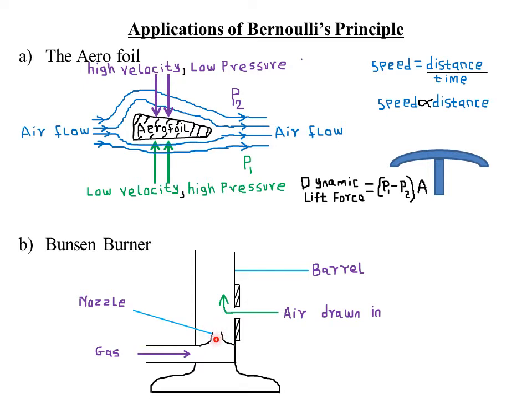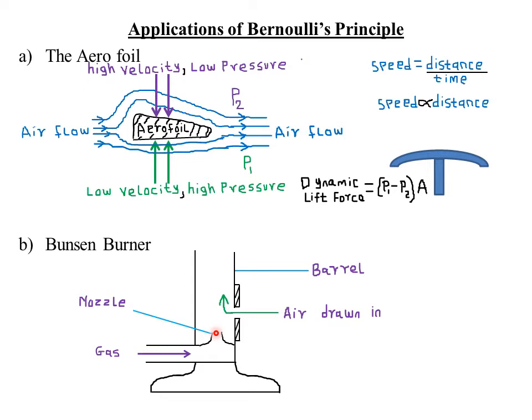So remember, a nozzle has a smaller cross-sectional area, which means it's a constriction. And we know from the equation of continuity that a smaller cross-sectional area will always mean that the fluid is moving at a very high velocity. And remember, if a fluid is moving at a high velocity, then the pressure it's exerting is very, very low, courtesy of Bernoulli's effect. So it means the gas pressure in the barrel above the constriction is low. The reason being, when the gas gets from the gas cylinder into the constriction, it reduces the cross-sectional area, hence increasing its speed from the equation of continuity.